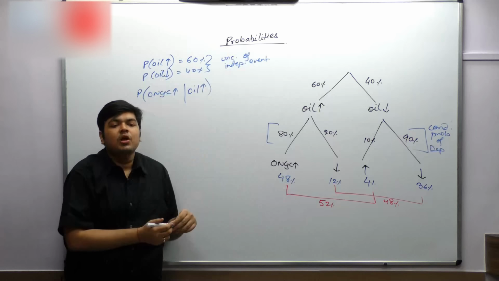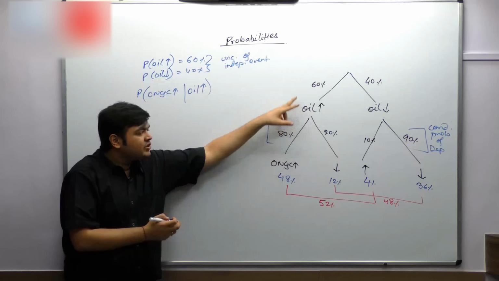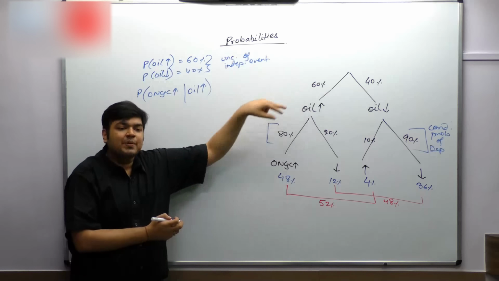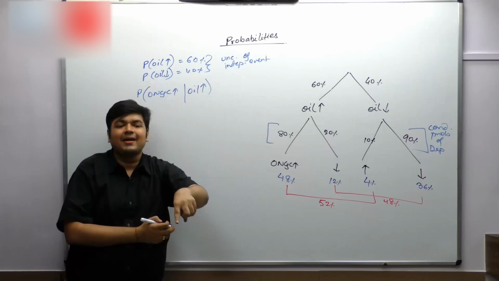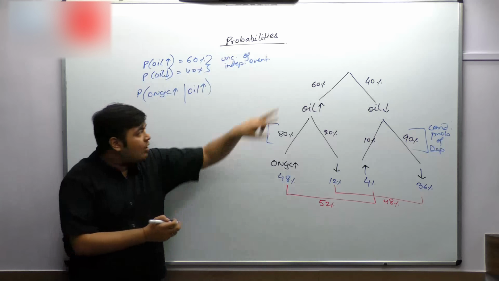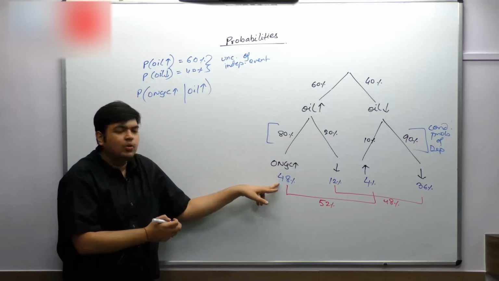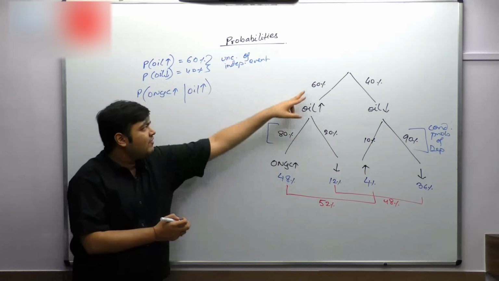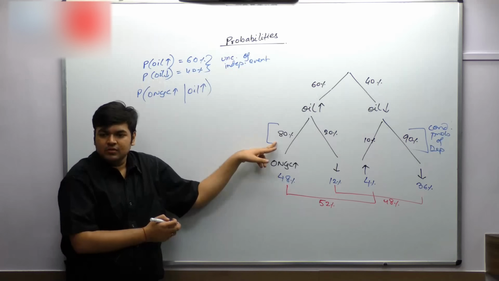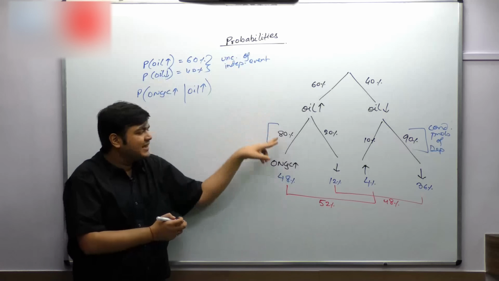Now understand the formula also. Out of 60 situations in which oil has gone up, your sample space is 60 now. Oil has gone up, that is a fact. It is a sample space. Out of these 60 cases, in how many cases is ONGC going up? 48 cases. 48 divided by 60 is 80%.